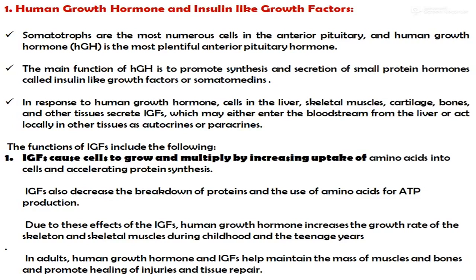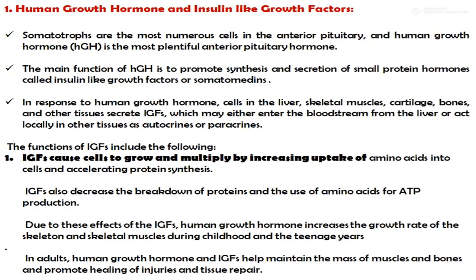Now the next one is the function of the insulin-like growth factors. The insulin-like growth factor causes cells to grow and multiply by increasing uptake of amino acids into cells and accelerating protein synthesis. It also decreases the breakdown of protein and the use of amino acids for ATP production.